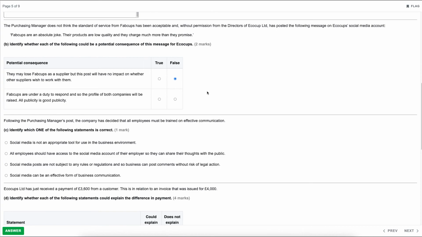And then the next one, Fab Cups are under a duty to respond, and so the profile of both companies will be raised. All publicity is good publicity. Again, hopefully that's fairly obviously false. Okay, we do not want to do anything that brings the reputation and the business into disrepute, and therefore we would want to act both ethically and professionally. So absolutely that would be false.